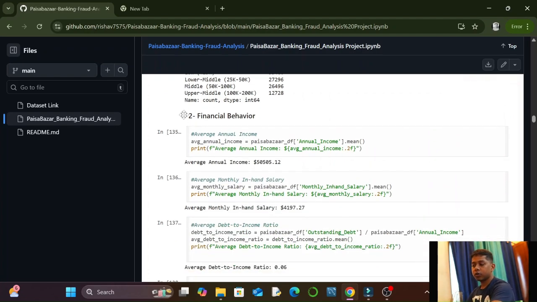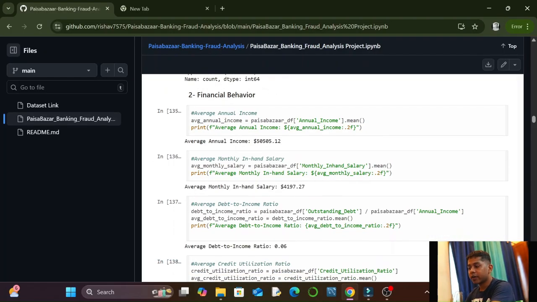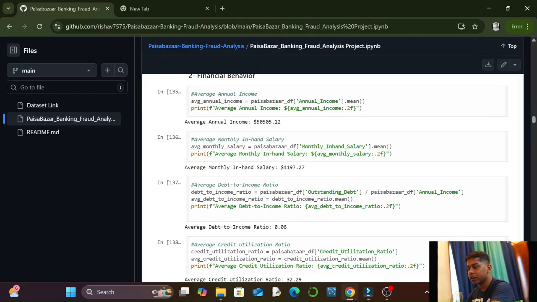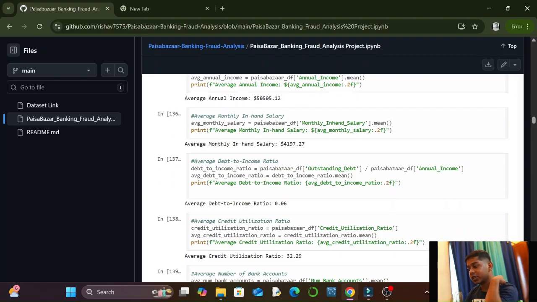The second section in which I have made KPIs was financial behavior. Here I have taken average annual income. Average_annual_income is equal to Paisabazaar_df annual income dot mean. I have taken the mean of the annual income, and we have got annual income as $50,505.